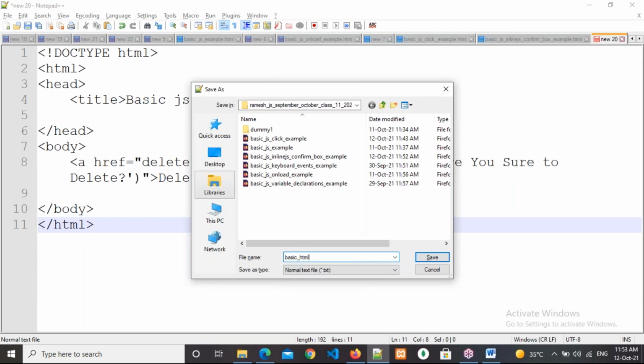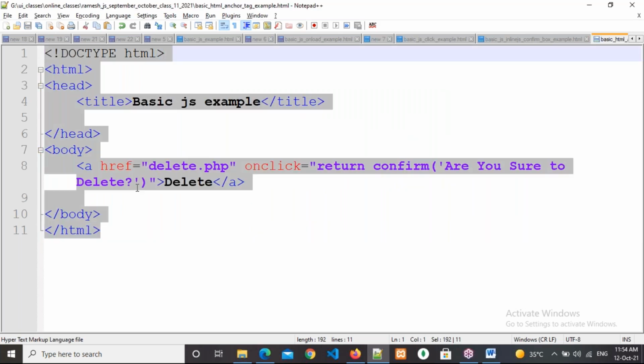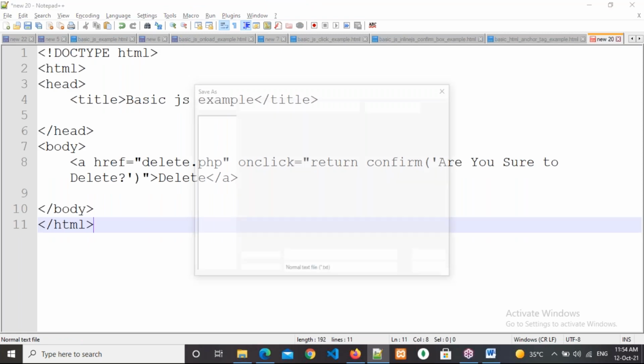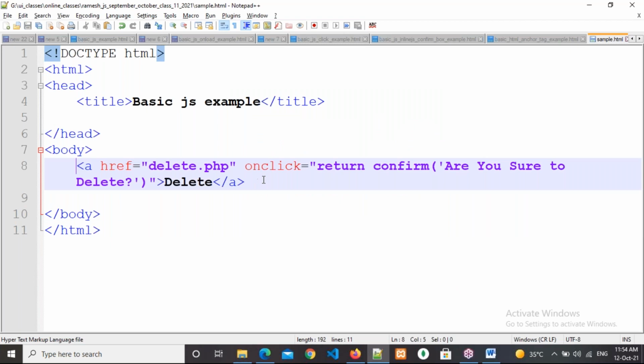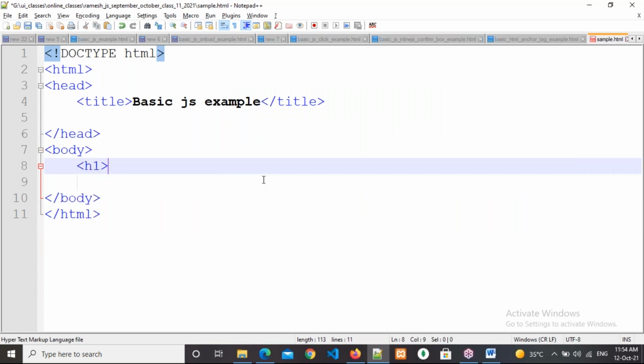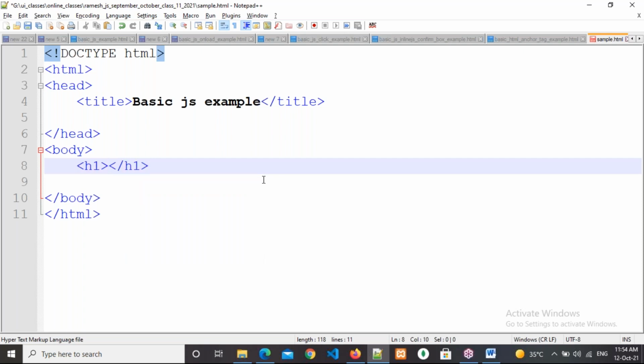Basic_HTML_anchor tag, for example, .html. Control C, Control V. So this is sample.html. Where am I saving? Directly in the root folder. Okay, right. So here I am writing: this is sample page.